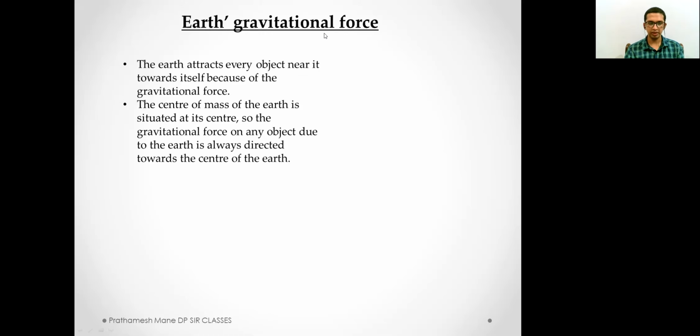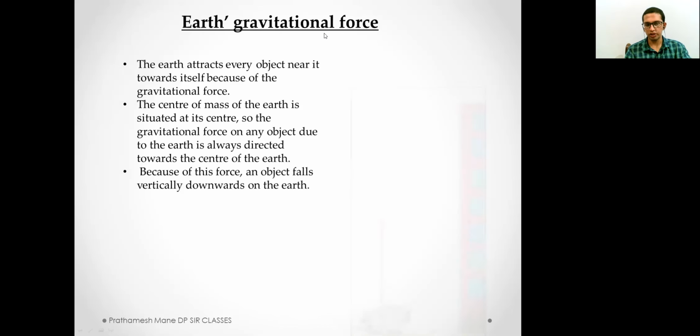What does this mean? If I drop something at this moment, it will go vertically straight downwards. That is what it means. Gravitational force is always directed to the center of the Earth. So that is why everything goes vertically downwards straight, because it is directed towards the center of the Earth.